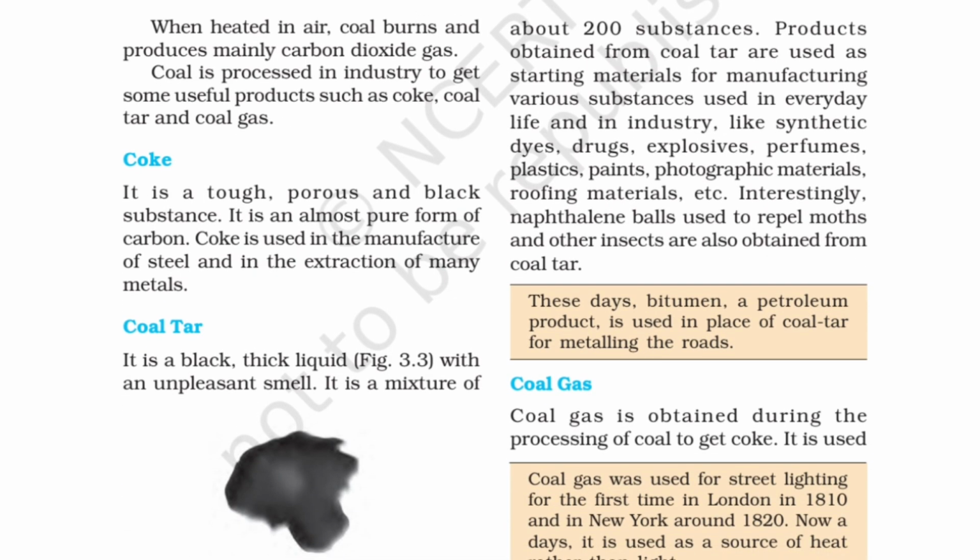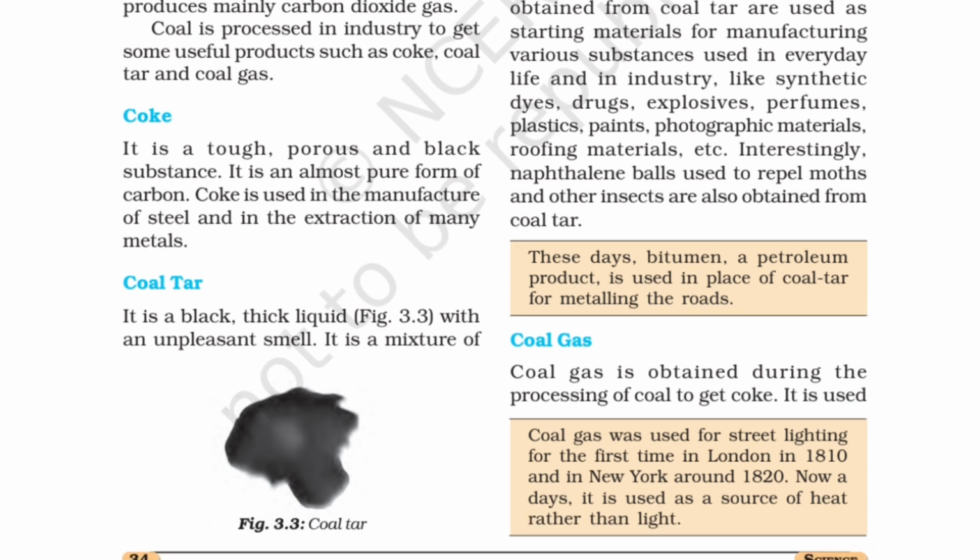These days, bitumen, a petroleum product, is used in place of coal tar for metaling the roads. If you have seen a road being made, some people make the road using a road roller. Earlier coal tar was used, now bitumen is used, and if you have noticed, it has an unpleasant odor, a very strong smell, and it is a black, thick liquid.